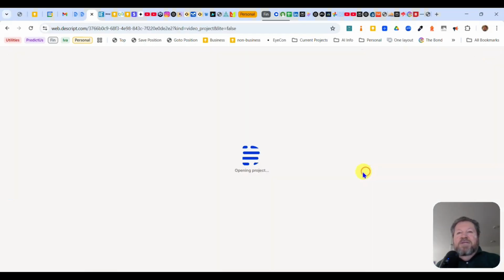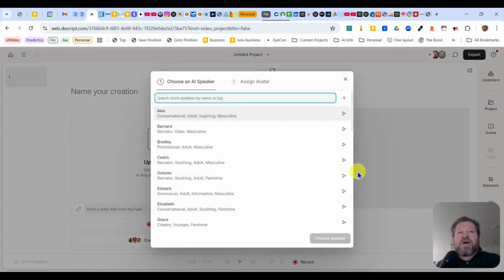So if you click on this option, it asks you which voice you want to use. Let's say I want to use a female, and let's say we use Elizabeth.